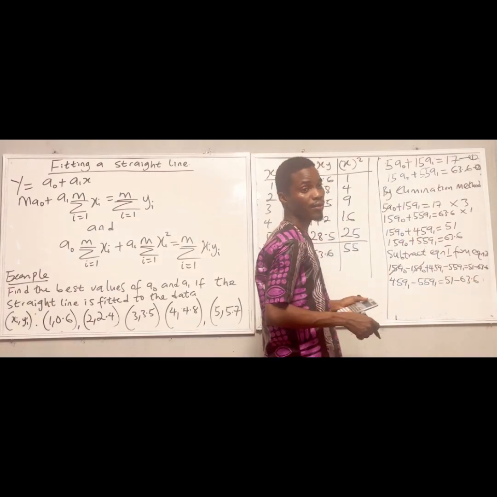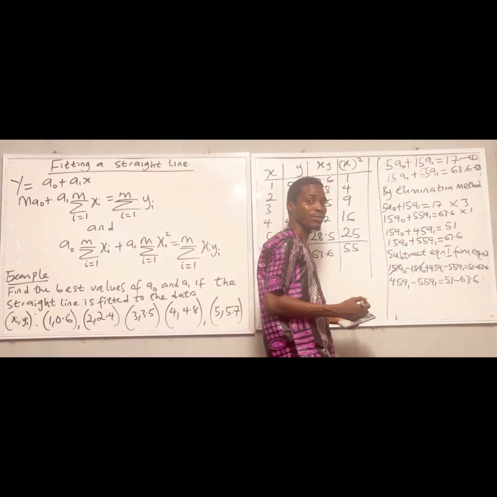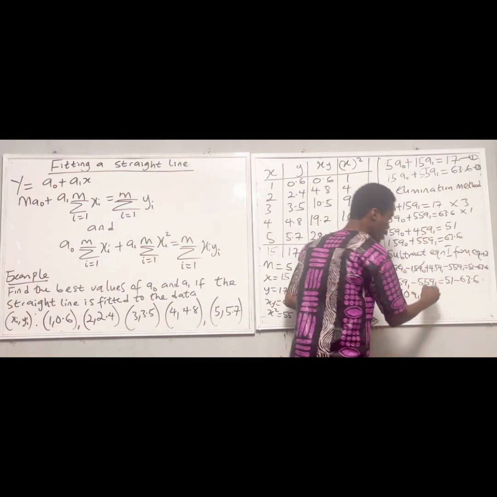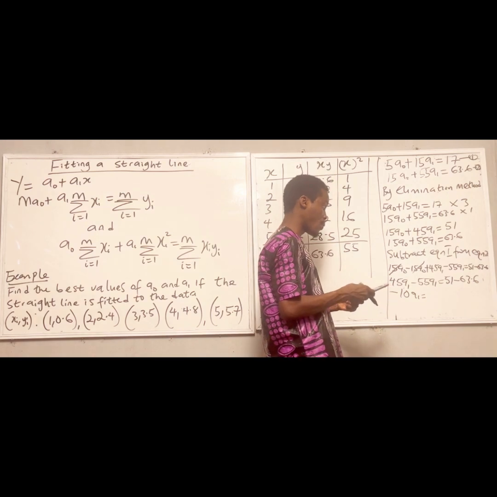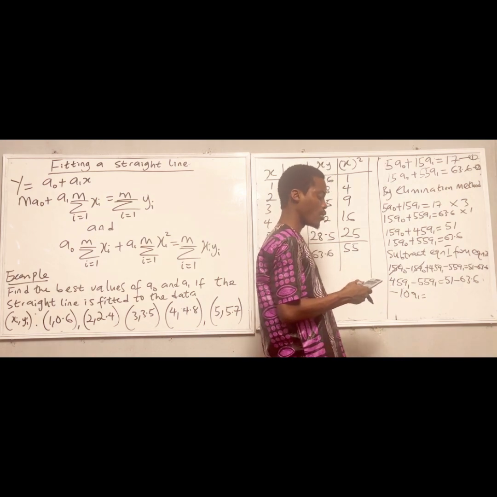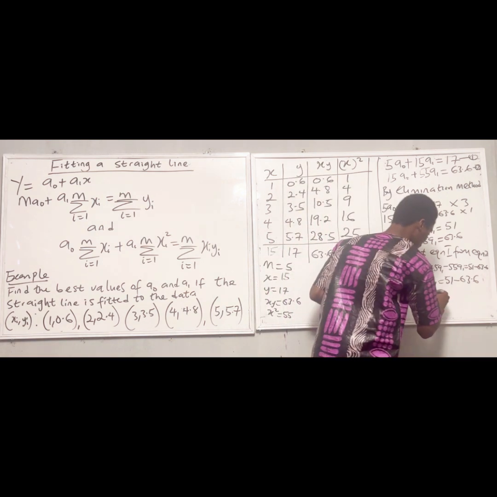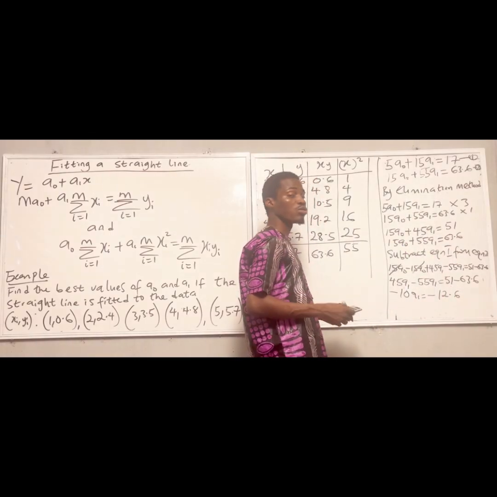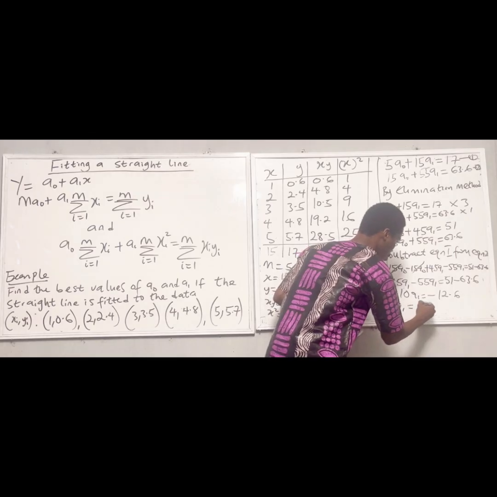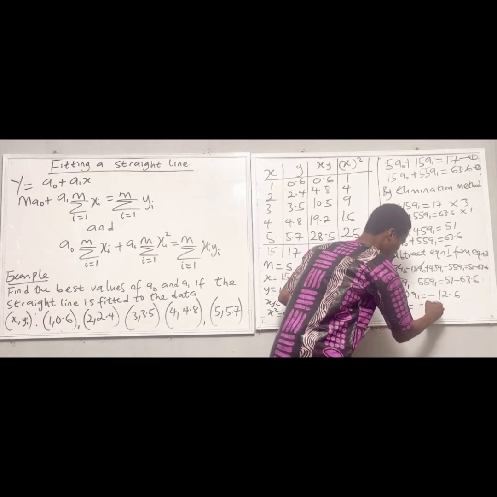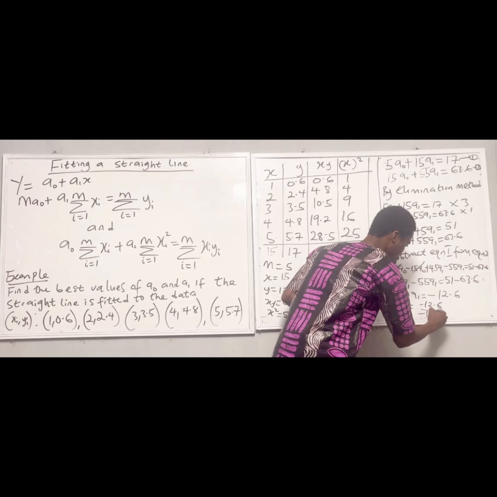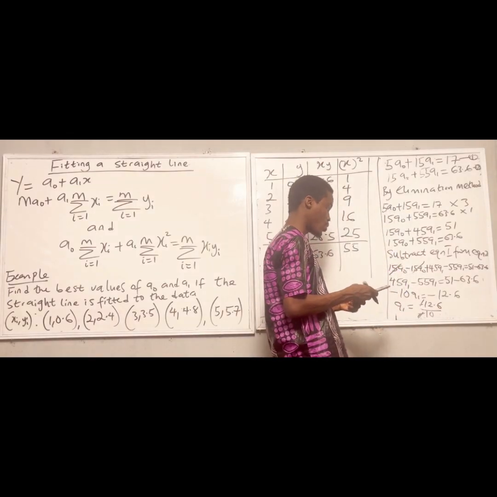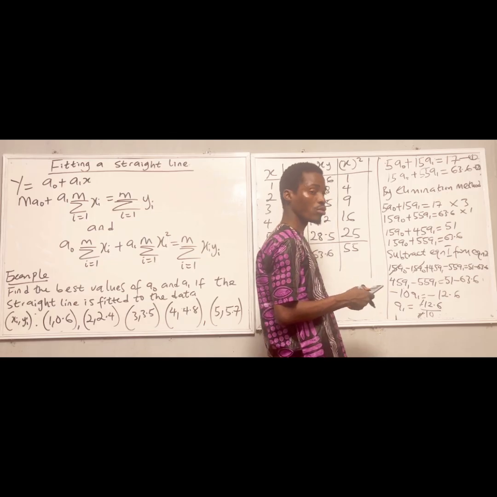If I subtract 55a1 from 45a1, I'm going to have negative 10a1. Then 51 minus 63.6 gives minus 12.6. Since I want to get my value for a1, I have to divide. So a1 is equal to minus 12.6 over minus 10. The negatives cancel, and 12.6 divided by 10 gives 1.26.